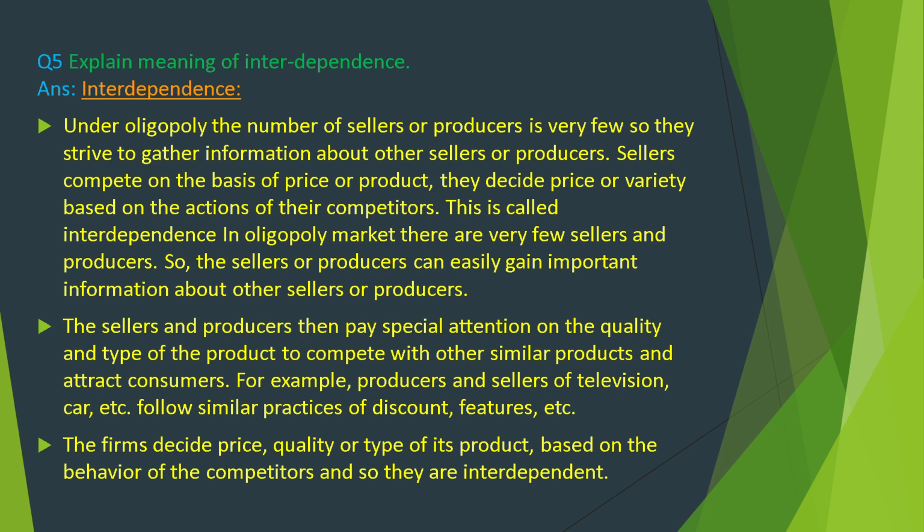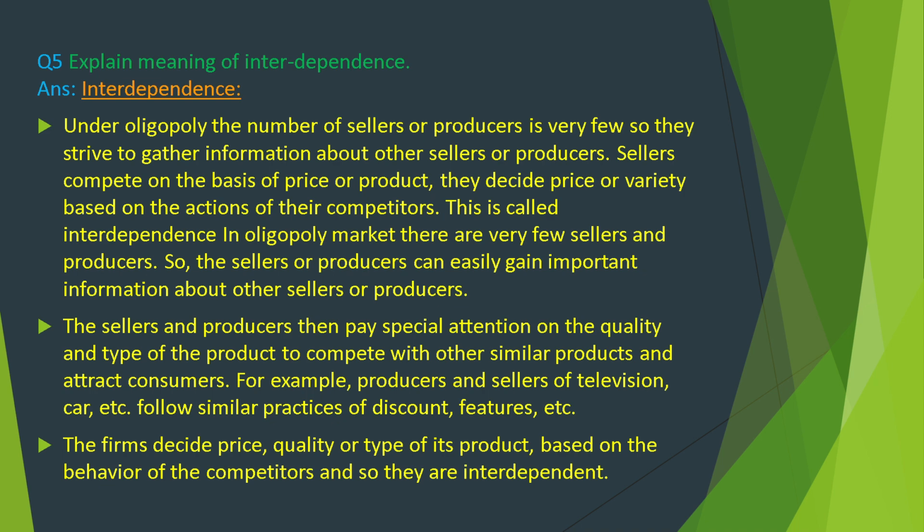Explain meaning of interdependence. Under oligopoly, the number of sellers or producers is very few, so they strive to gather information about other sellers or producers. Sellers compete on the basis of price of product. They decide price or variety based on the actions of their competitors. This is called interdependence. In oligopoly market, there are very few sellers and producers, so the sellers or producers can easily gain important information about the other sellers or producers.